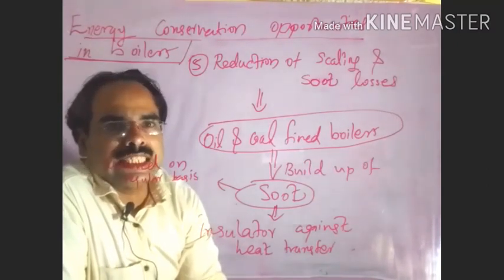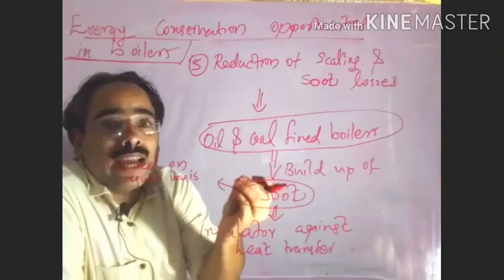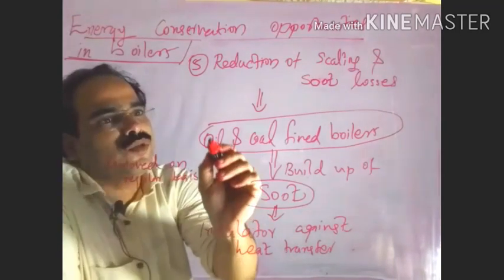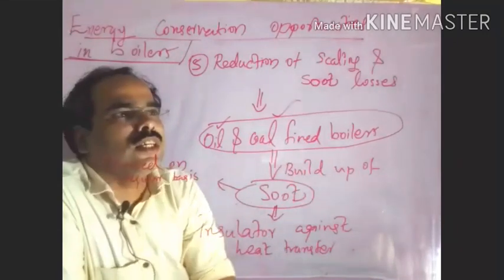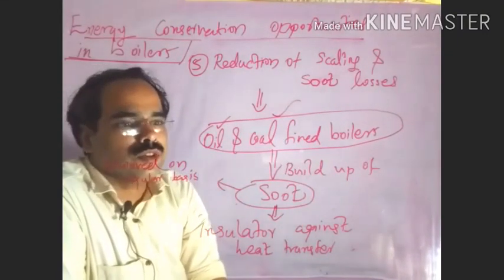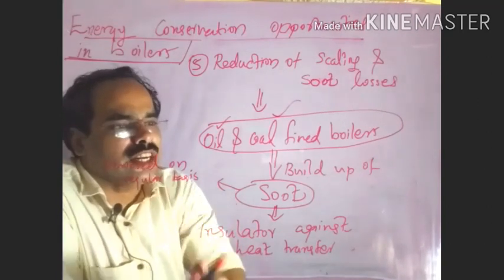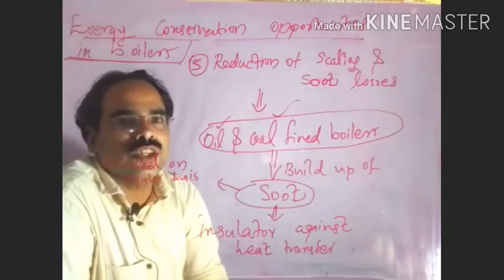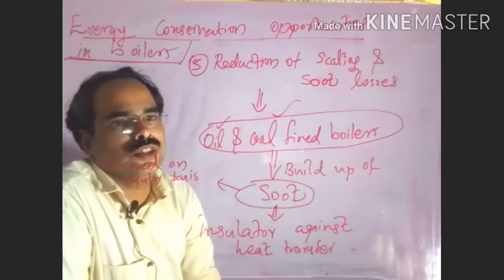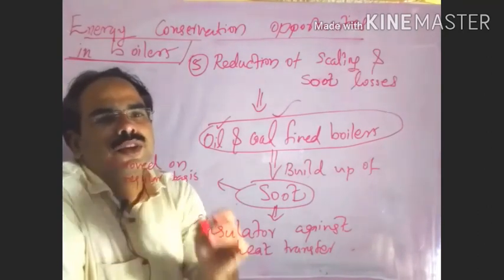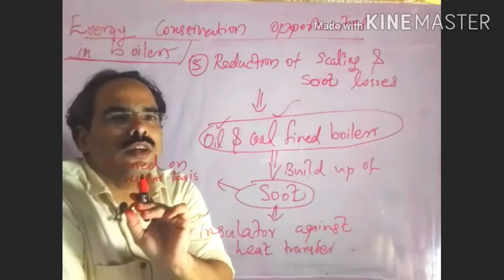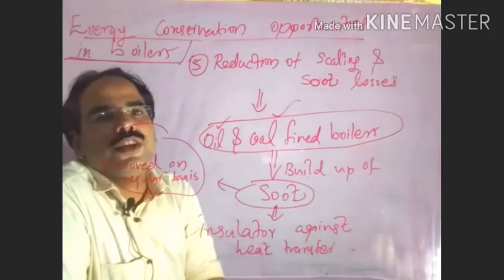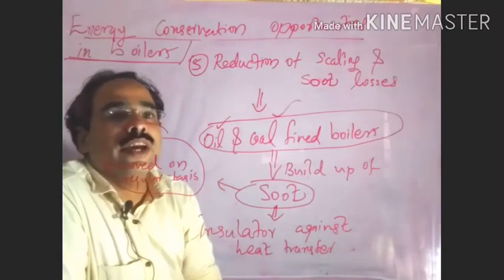Scale formation we already discussed. Similarly the soot, that means the black dirt. If that develops, it also creates issues, especially in oil and coal fired boilers, where these types of soot will be present. They act as an insulator against heat transfer, so they will not allow that much heat transfer. That creates issues and the efficiency of the boilers reduces. In order to avoid it, we need to think about removing that soot. This soot we need to remove on a regular basis.